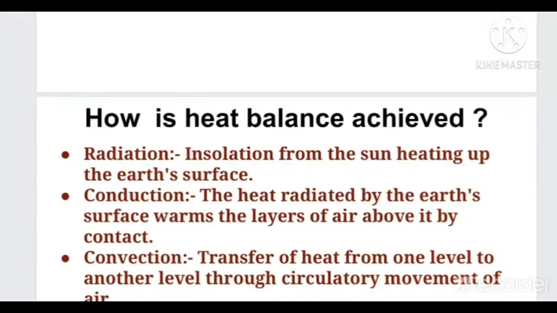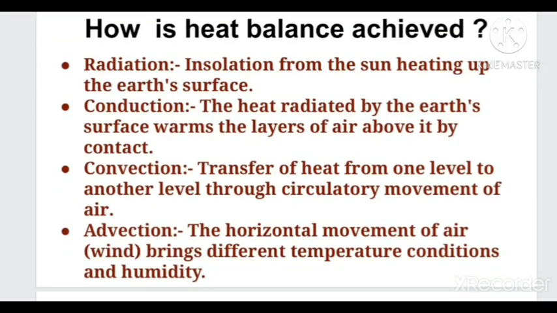Okay, so how is this heat balance achieved on the earth? It depends on four processes. First one is radiation. It is the insolation from the sun which heats up the earth's surface. The second process is conduction. That means the heat radiated by the earth's surface warms the layers of air lying very close to the earth's surface through contact. So air molecules get heated through contact, that is the conduction process.